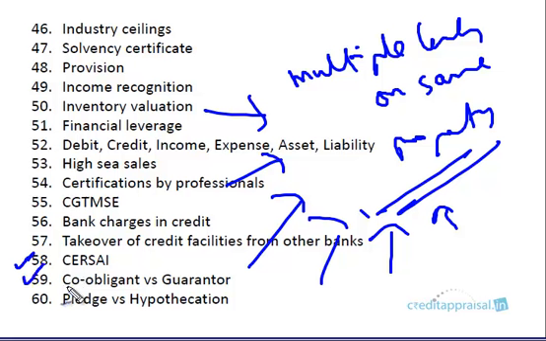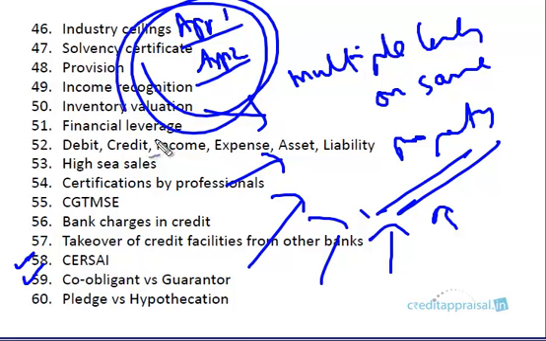Co-applicant versus guarantor, there's a difference, so you must be aware of it. A guarantor is basically saying, if this account goes bad, I will step in and clear the debt. A co-applicant is different. A co-applicant is not a guarantor. He's like applicant 1 and applicant 2, so both of them are equally responsible for clearing this account. Guarantor is a sort of secondary mechanism. There will be a main applicant and then a guarantor. In case the applicant is not able to clear the debt, the guarantor will step in. But co-obligation is different: both are applicant 1 and applicant 2. Usually you have husband and wife. For a housing loan, you can have a husband and wife as co-applicants.